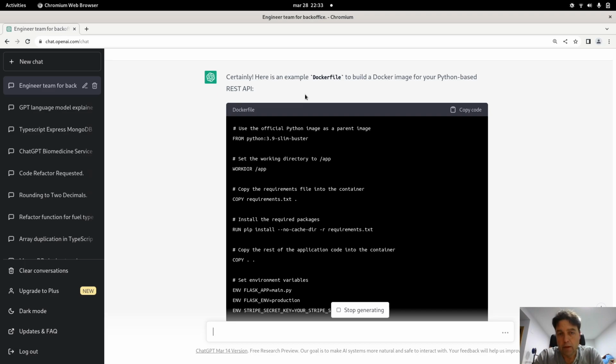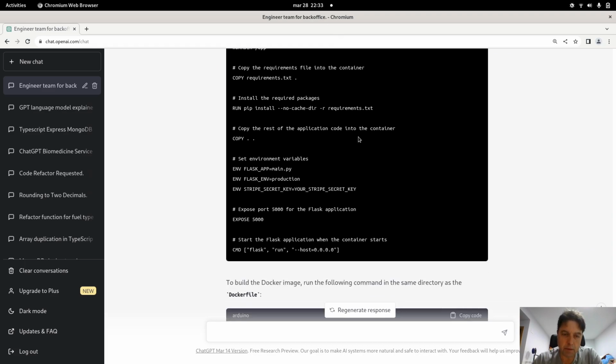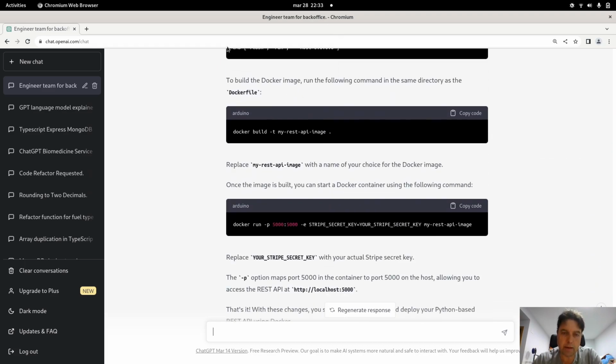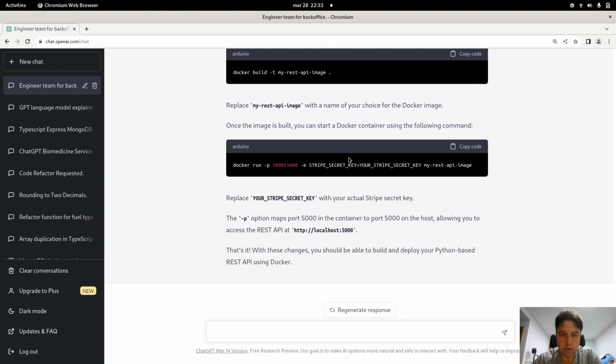For this kind of details, you need to adjust what ChatGPT is proposing you. But here you have this one, and then ChatGPT also tells you how to build the image, how to execute the image and start testing your application, deploying it with a Docker container.